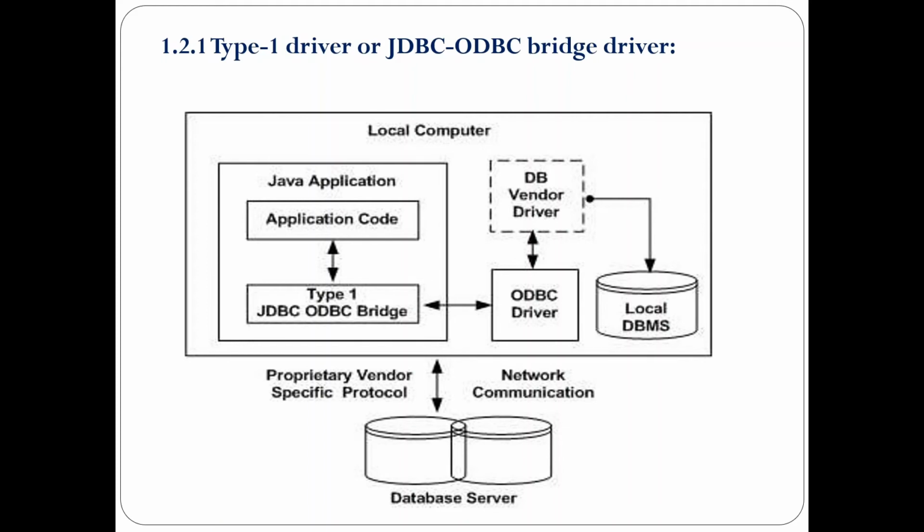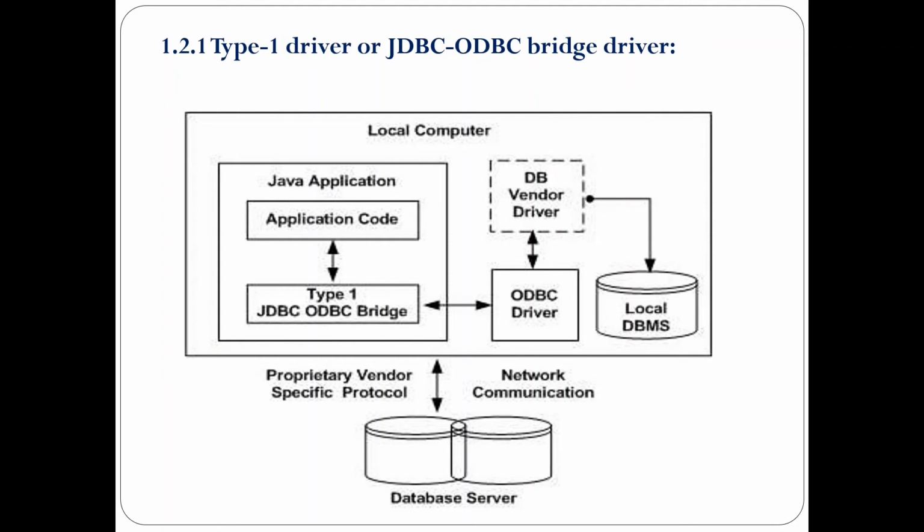The advantage of using this type of driver is that it allows access to almost any database, since the database ODBC drivers are already available on the client machine. That is the main advantage of using the type 1 driver. The disadvantage is that performance is decreased, because a lot of steps are carried out between the Java application and the database.